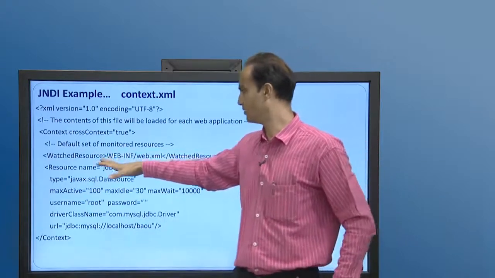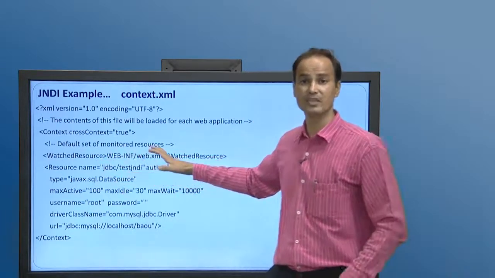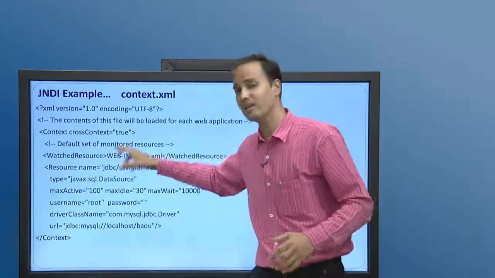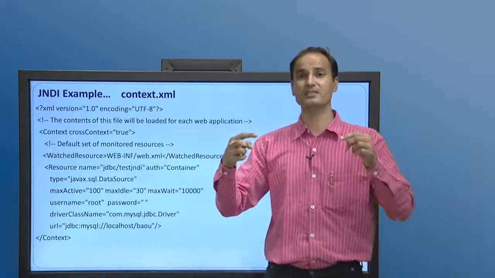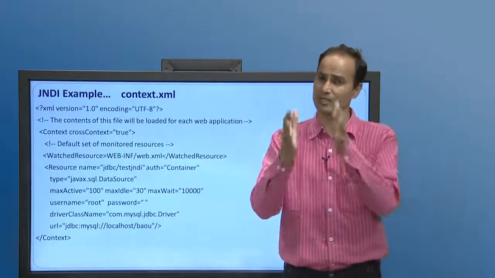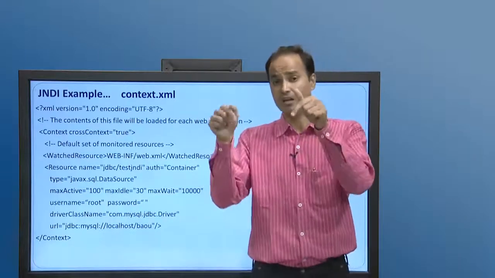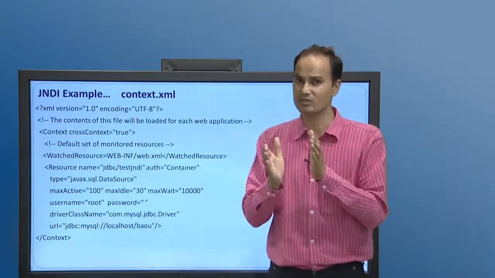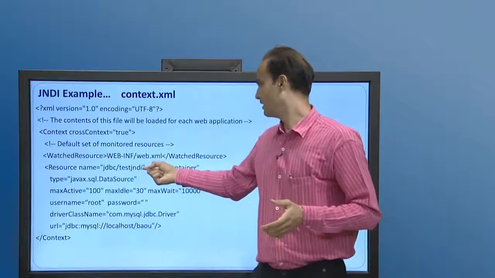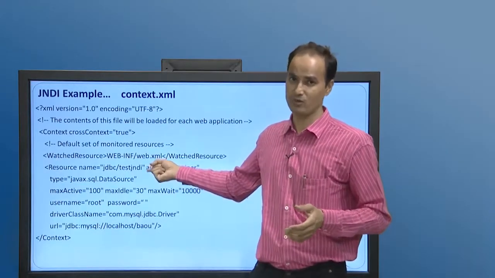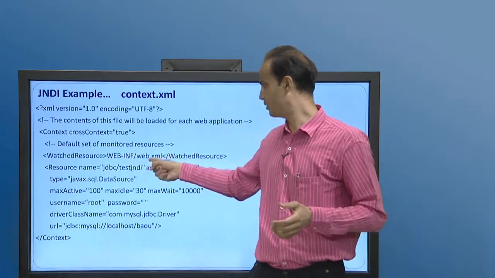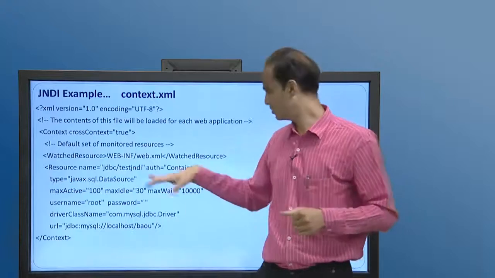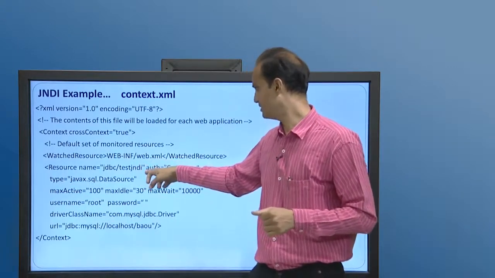Under the resource tag, the first attribute is name. What does this name indicate? It indicates jdbc/testJNDI. So jdbc is a global JNDI for our Java applications. Under that, the naming service for our program is testJNDI, that we are going to define. Once our program starts, it will try to look for testJNDI in the global JNDI naming and directory service. This is the most important part of our application in JNDI.